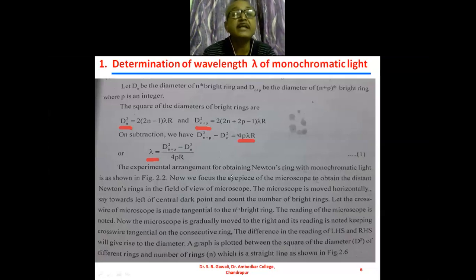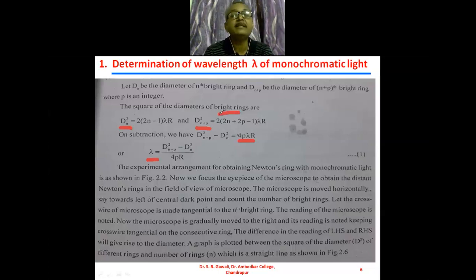So this equation we have written by starting from the diameter of the bright rings. You may also calculate this wavelength of monochromatic light by using the diameter of the dark ring. I have taken here the square of the diameter of the bright ring. You can also take the square of the diameter of the dark ring. It gives the same result.